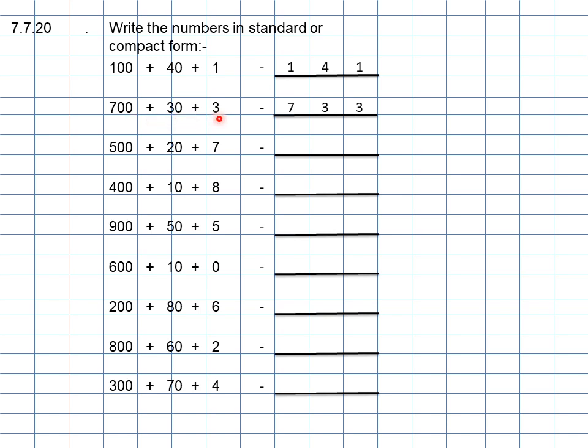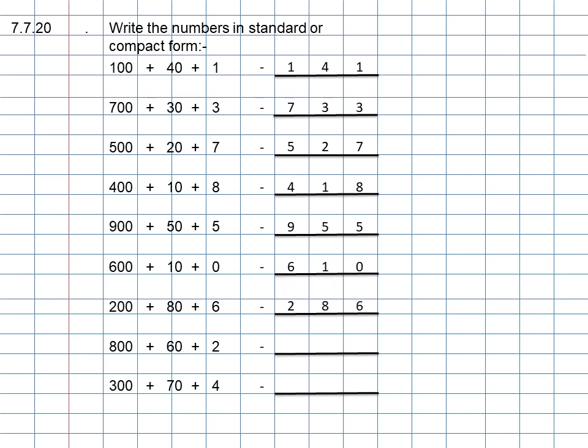The next one, 700 plus 30 plus 3. The answer is 733. The next one, 500 plus 20 plus 7. The answer is 527. The next one, 400 plus 10 plus 8. The answer is 418. The next one, 900 plus 50 plus 5, the answer is 955. The next one, 600 plus 10 plus 0, the answer is 610.